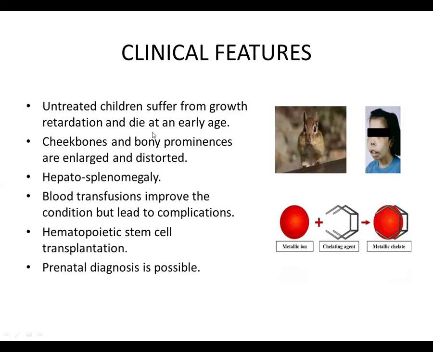In cases of frequent blood transfusions, these individuals are given chelating agents. Chelating agents basically bind to the metallic ion, which is iron in this case, and they promote the removal of excess iron from the body, so that the iron does not get accumulated and does not get stored within the vital organs.